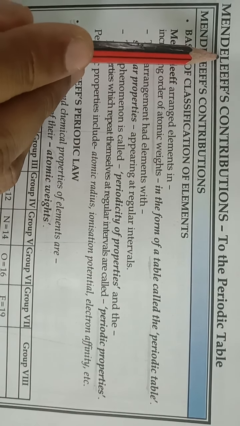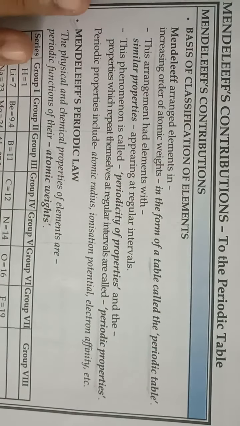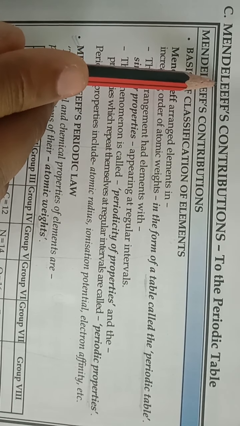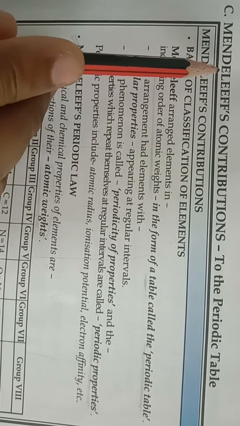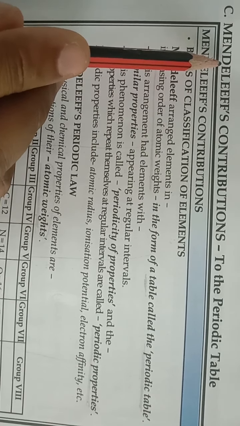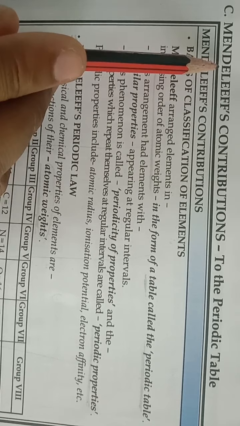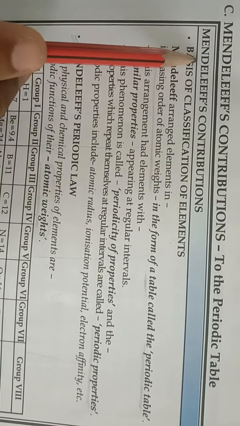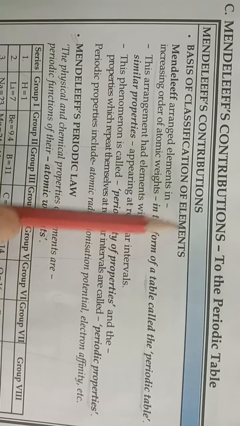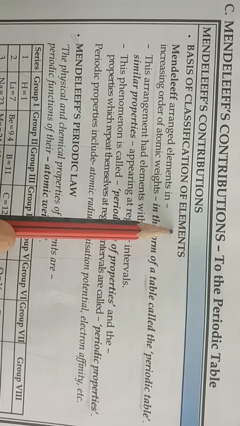Today we will start our discussion from the heading Mendeleev's contributions to the periodic table. So the first term, Mendeleev. Mendeleev was a Russian scientist, a Russian chemist, and his full name was Dmitri I. Mendeleev, and he gave a periodic table in the year 1869. So Mendeleev's contributions, basis of classification of elements.